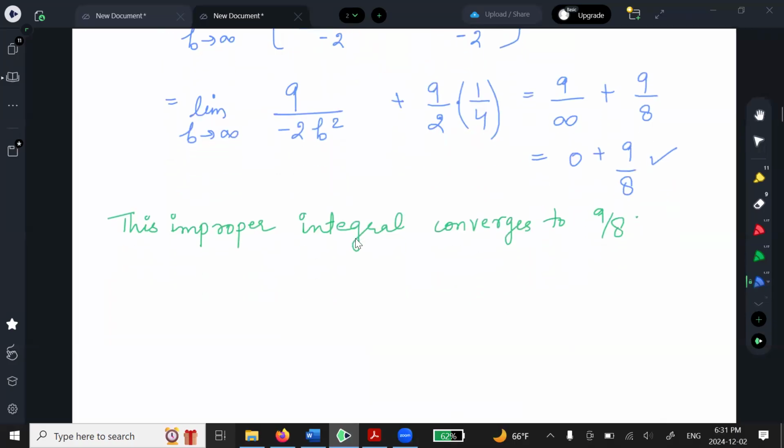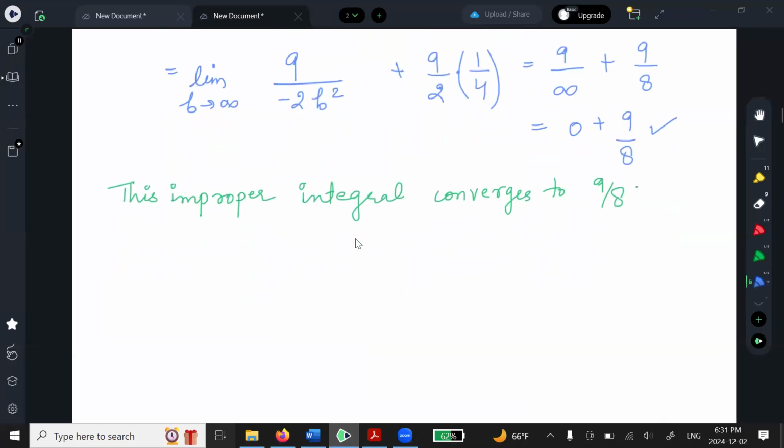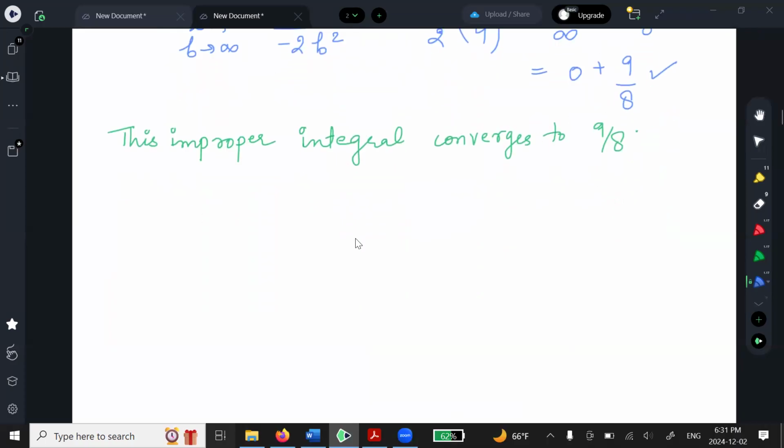Let's do one more. Okay, let's do this one. This is page 15, question number 2, part C again. So now I have negative infinity going up to 2, and I have x to the power 3 over 2 dx.